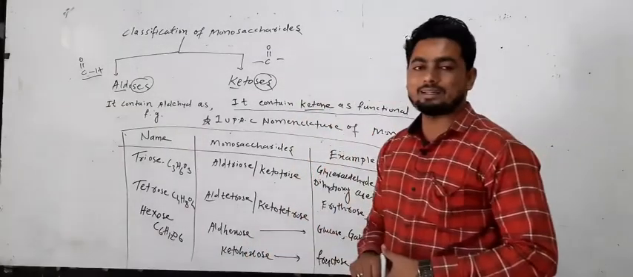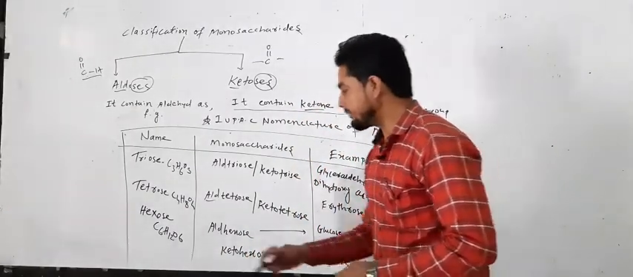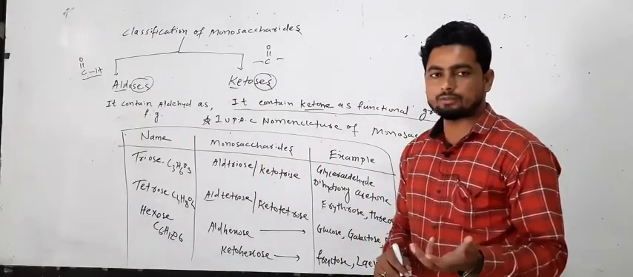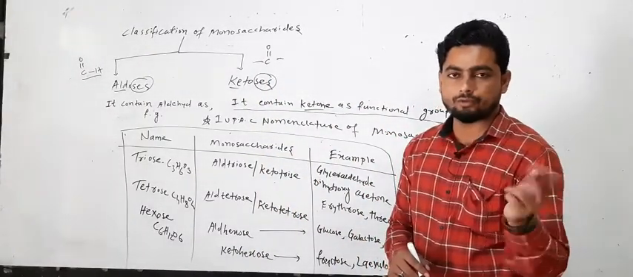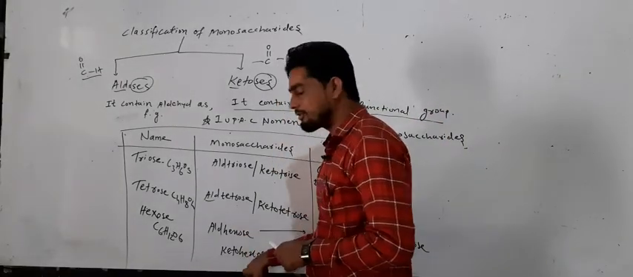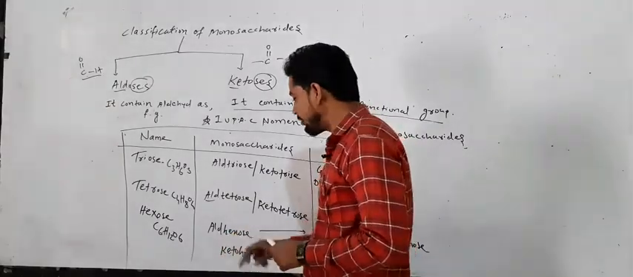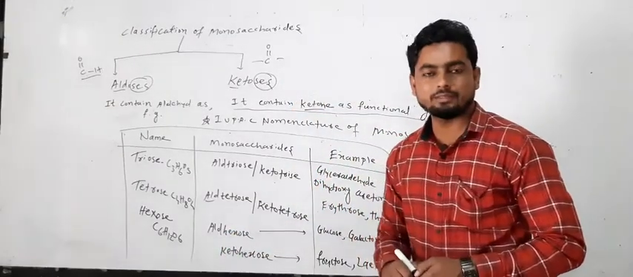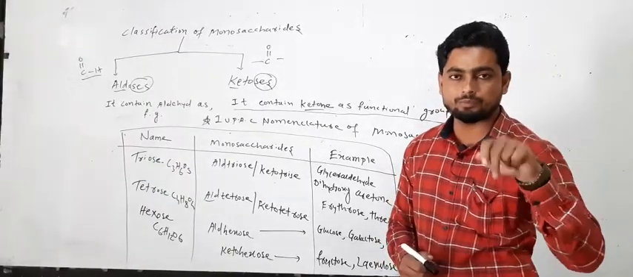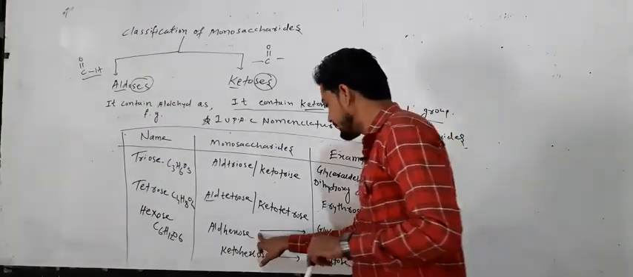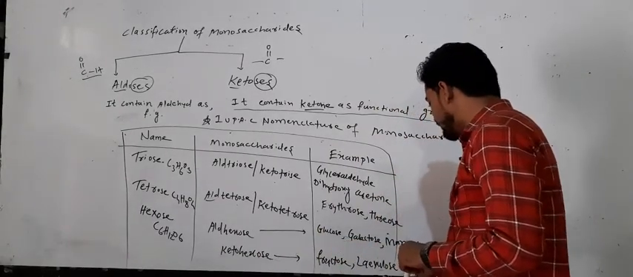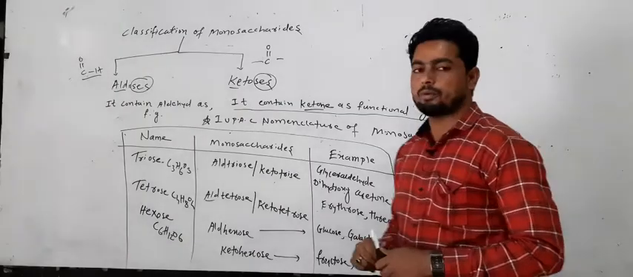Next, hexose. Hexose means it contains 6 carbon atoms, so we take the formula C6H12O6. Depending upon the functional group, hexose may be of two types, glucose and fructose. So here we take the words aldohexose and ketohexose. Aldohexose means a compound which contains 6 carbons and the functional group CHO. Examples: glucose, galactose, mannose.